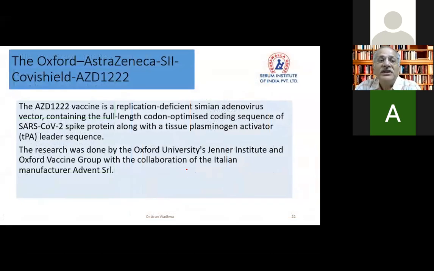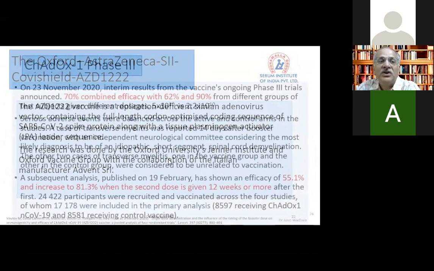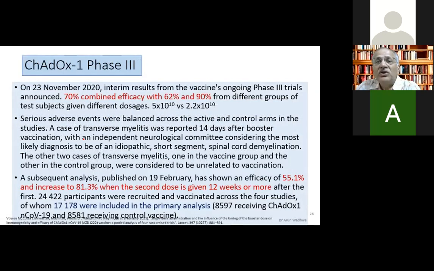So coming to our AstraZeneca vaccine, this was a code name. Covishield is the real name now, AZD1222, and it's a replication deficient simian adenovirus. So that means it's an adenovirus, but it is not capable of replication. So it's not really called a live vaccine. And it contains, again, a full-length codon optimized sequence. That means it goes inside and makes a full-length particle like the mRNA vaccine. It is developed with the help of the Jenner Institute and Oxford University. So without going into much detail, the interim results in phase 3 trials showed 70% combined efficacy, with 62% and 90% from different groups.